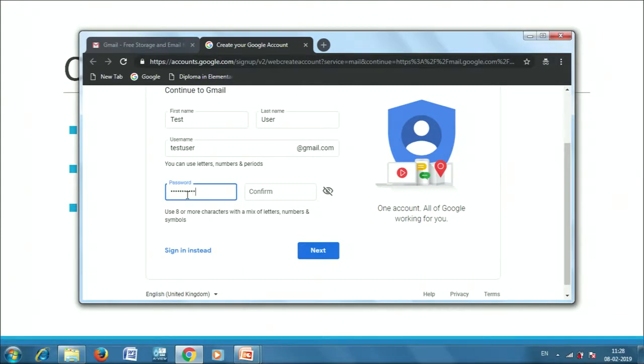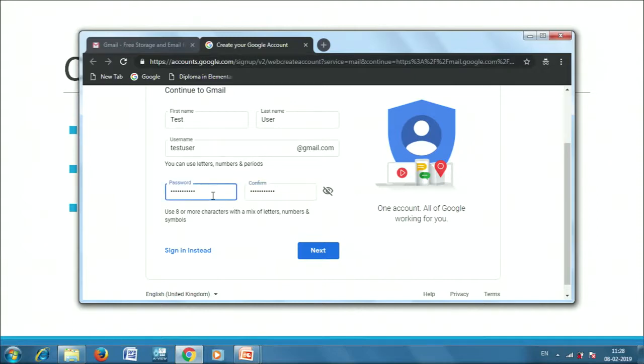123. Now this password is very easy to guess because it is very much related to the username that we are going to create and the name that we have put. My name is test user and the password is also test user. It is not really advised to use this kind of password. Use a combination of different letters and numbers. Then you have to enter the same password in the confirm password field.